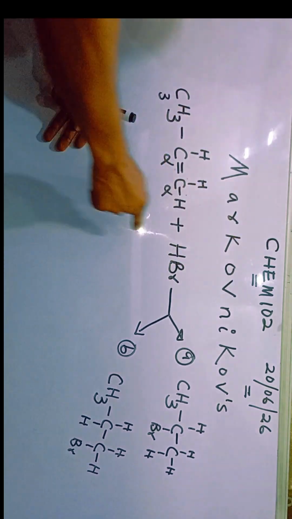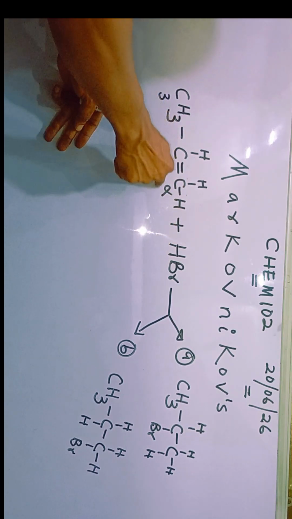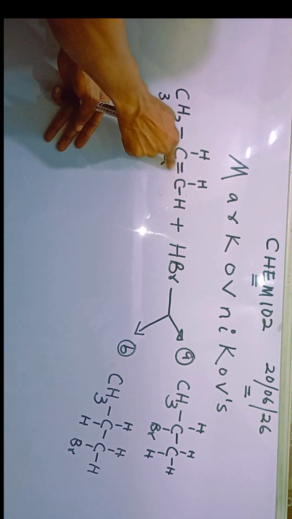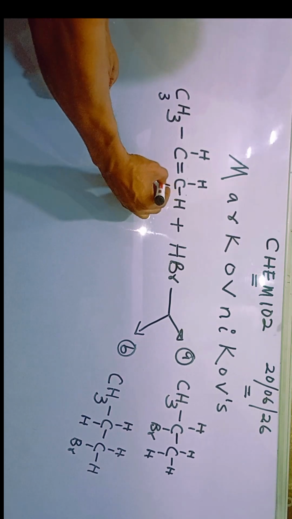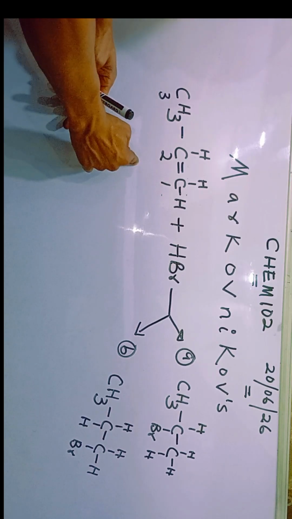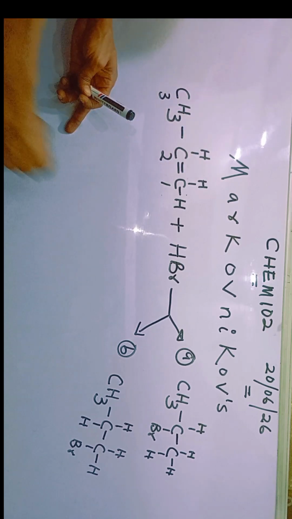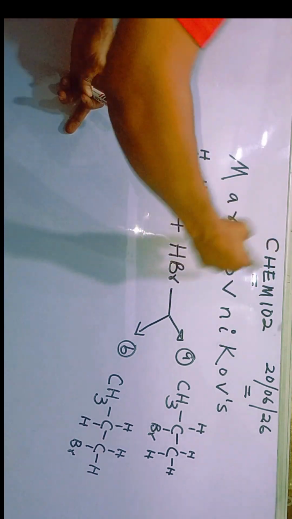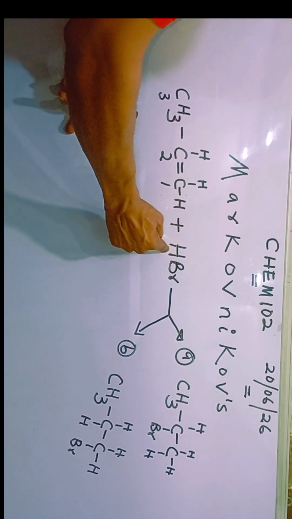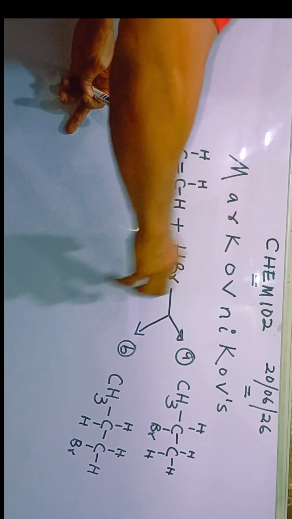The rule says that the hydrogen coming from the halide should attach to the alpha carbon atom that already holds the greater number of hydrogen atoms. Hello, my people. This is carbon 1, this is carbon 2. Both of them are called alpha carbon atoms. Carbon 1 has 2 atoms of hydrogen, while carbon 2 has only 1 atom of hydrogen. Markovnikov's rule states that if you're adding hydrogen bromide to this structure, the carbon atom that will receive the hydrogen is the carbon atom that already holds the greater number of hydrogen atoms.